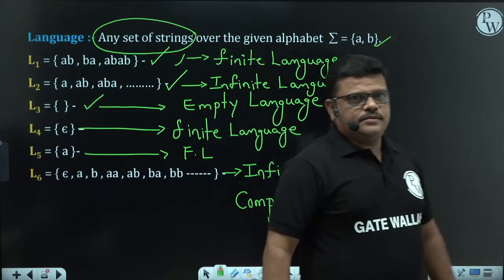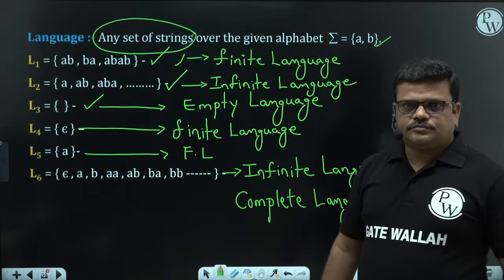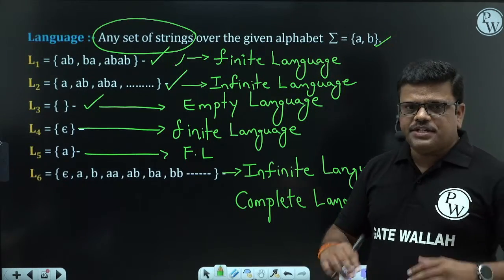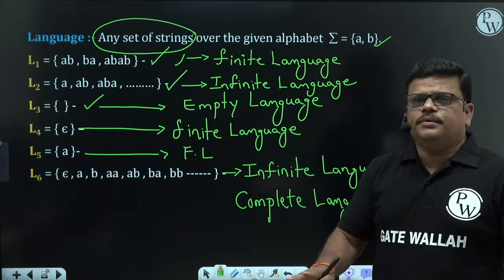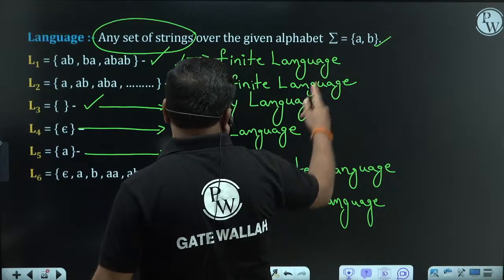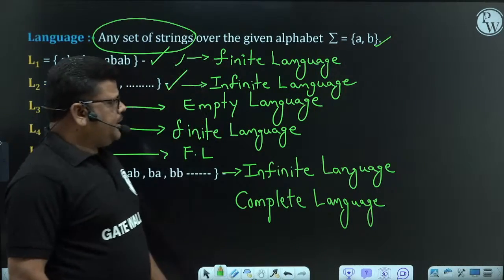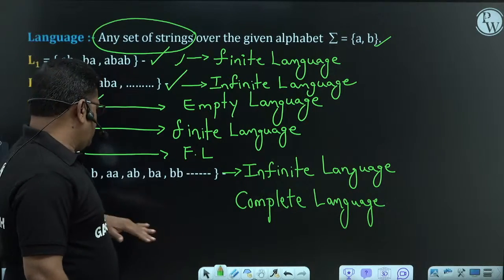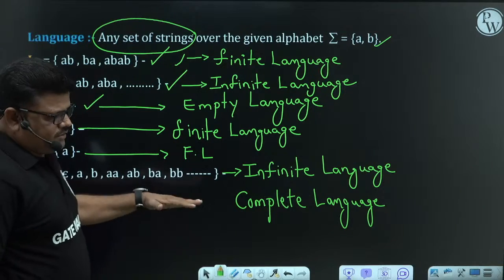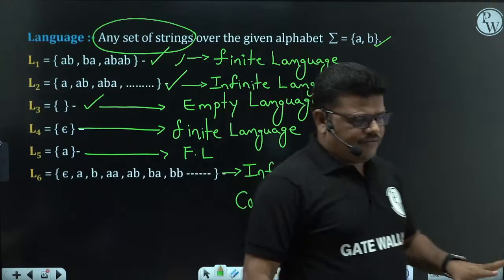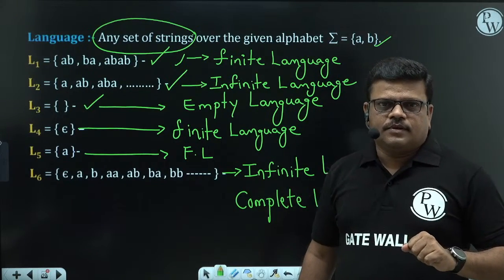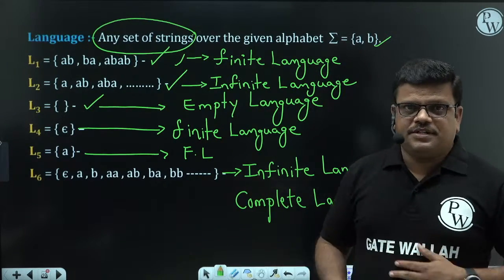Complete language means the language in which all possible strings over the given alphabet exist. If we give any alphabet, sigma as A, B, over this A comma B, all possible strings. See, all 0 length strings exist, all 1 length strings exist, all 2 length strings exist. If all strings exist in a language, that comes under complete language.